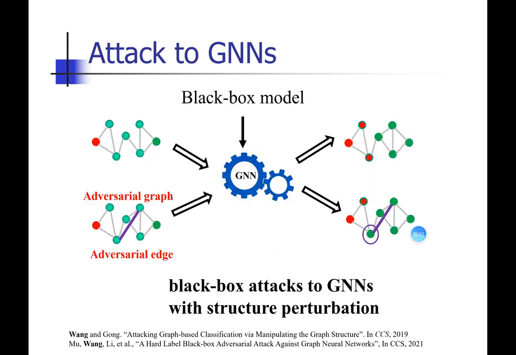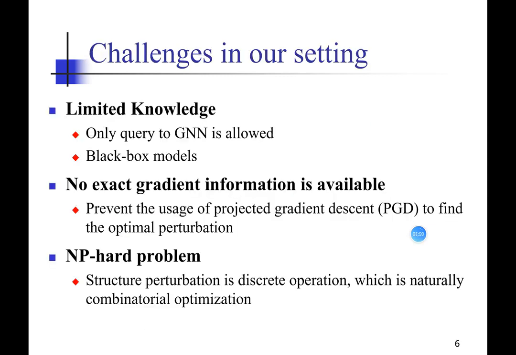For attacks on GNNs, existing work mainly focuses on white box attacks and gray box attacks, which are less practical threat models. In this paper, we focus on the stringent and practical setting: black box attacks on GNNs with structural perturbation. The challenges in this setting are threefold.